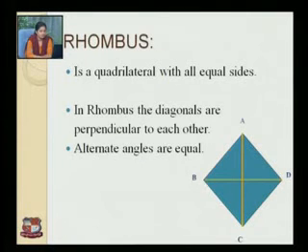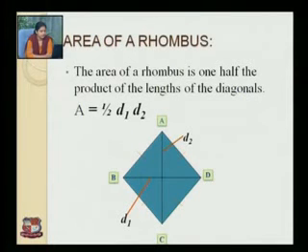Next is rhombus. A rhombus is a quadrilateral with all equal sides. In a rhombus the diagonals are perpendicular to each other and alternate angles are equal. Now the area of a rhombus. The area of a rhombus is 1/2 the product of the lengths of the diagonals, that is A equals 1 by 2 d1 into d2, where d1 and d2 are the lengths of the diagonals. Here AC is the diagonal having length d2 and BD is the diagonal having length d1.